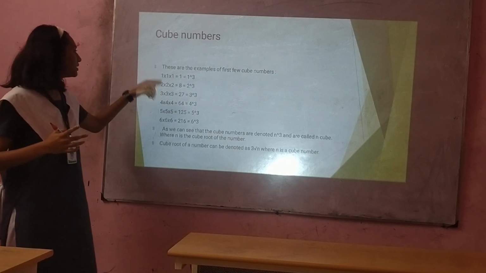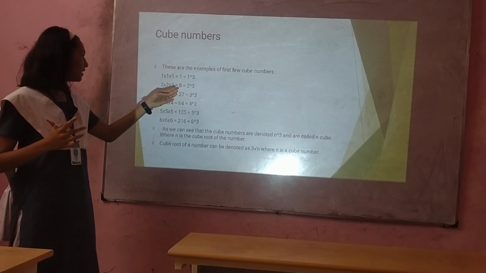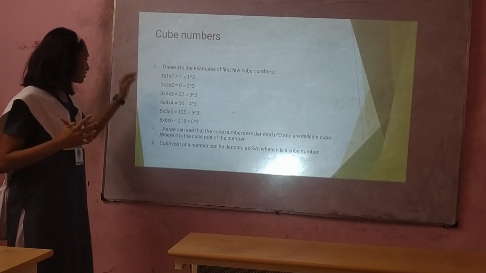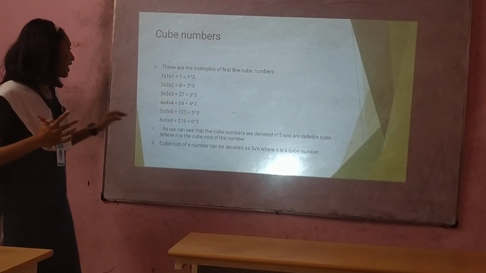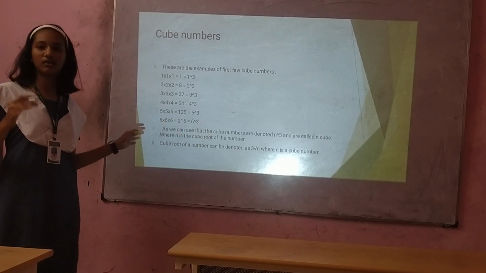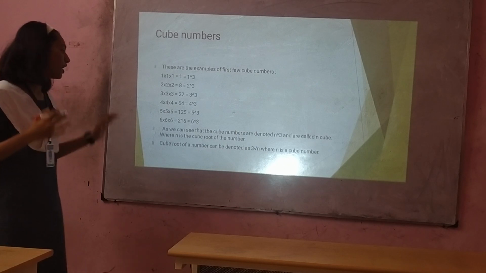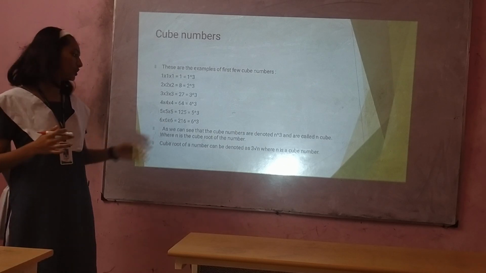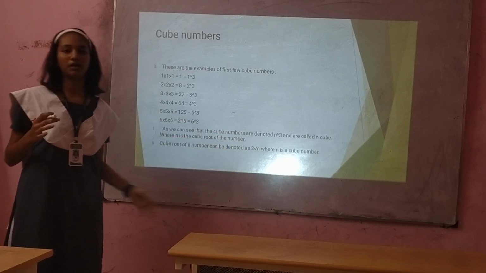These are the examples of the first few cube numbers. 1 multiplied 3 times gives 1 cube, 2 multiplied 3 times gives 8, which is 2 cube, and 3 multiplied 3 times gives 27, which is 3 cube. As we can see, cube numbers are denoted by n to the power 3, where n is the cube root of the number, and the cube root is denoted by the cube root of n.